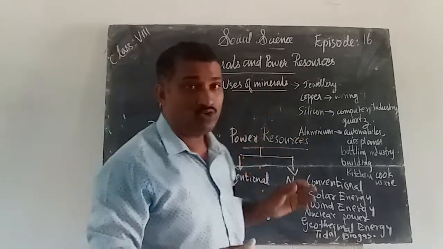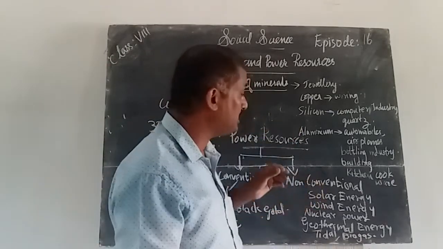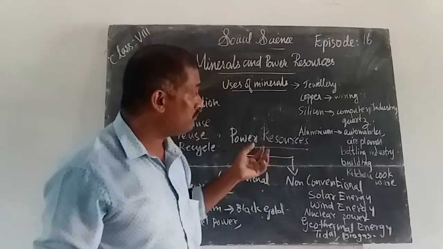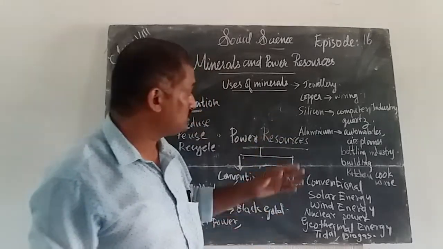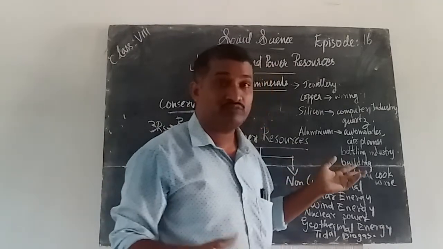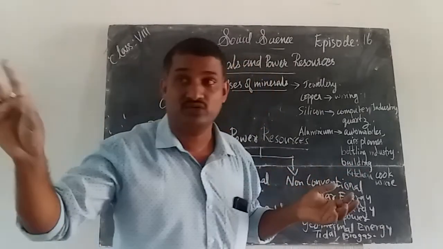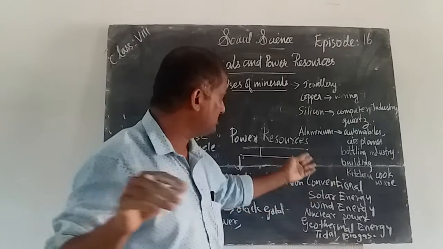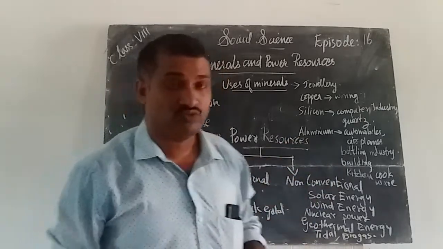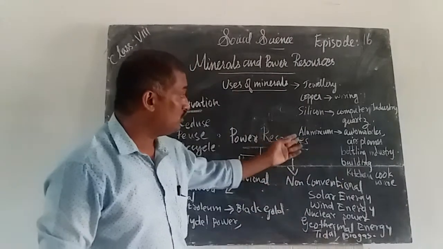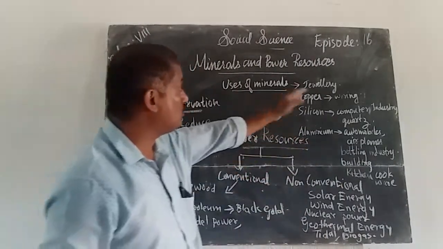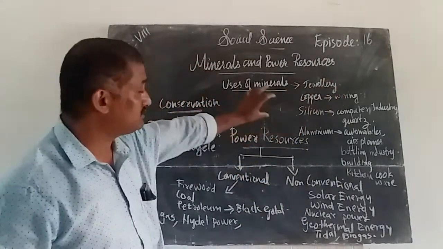Next, aluminium. Aluminium has many purposes. It can be used in the automobile industry, and for the parts of aeroplanes we use aluminium. We also use it in the boating industry, and in the construction of buildings, like sliding windows, doors, etc. Kitchen cookware and vessels also use aluminium. So this is aluminium, silicon, copper, jewelry. All these are parts of minerals.